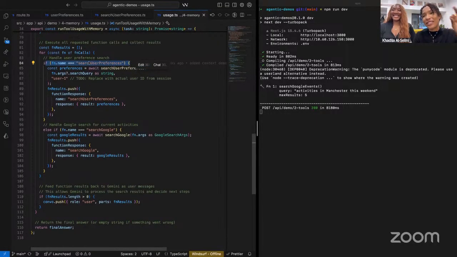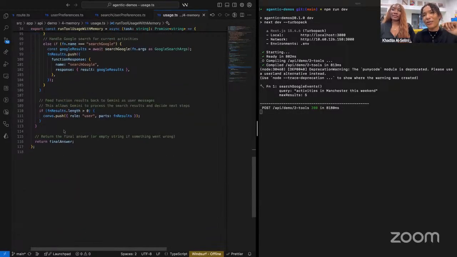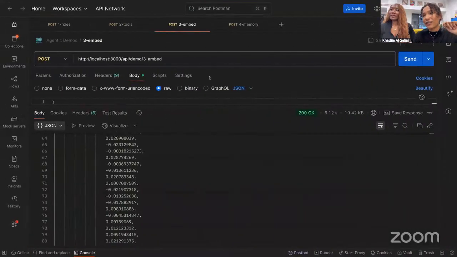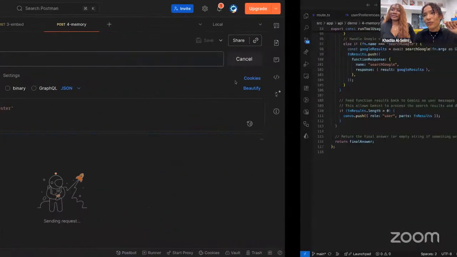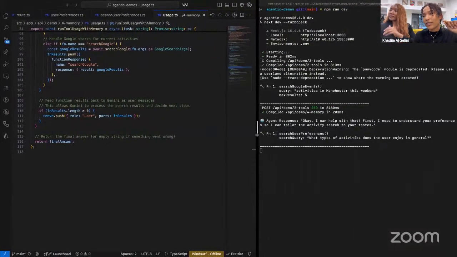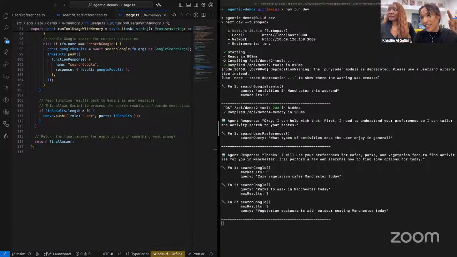If we see that it wants to search the user preferences, we call this function and we push the results. And then finally we'll get the response. So let's actually run this and see if it does the task. I'll go back to the terminal and we can see that it got the request. It's searched the user preferences, which is good.